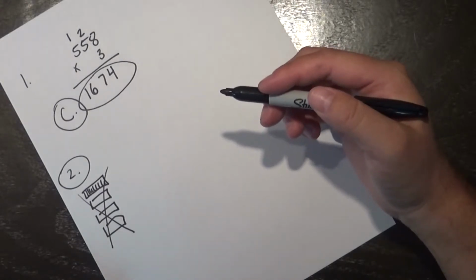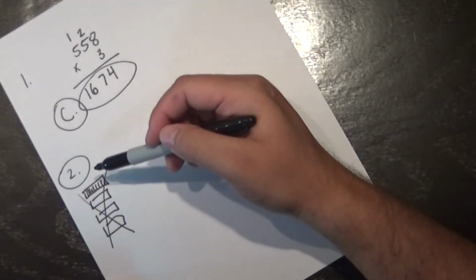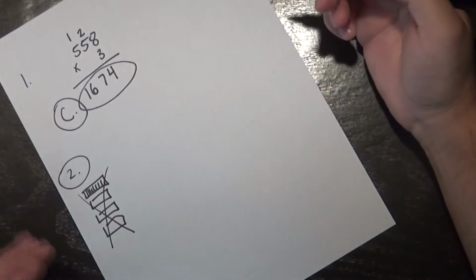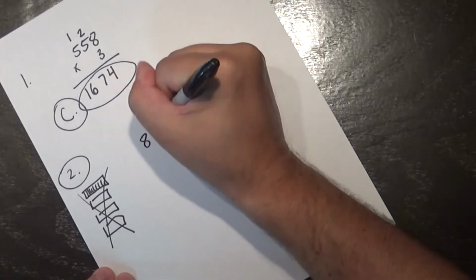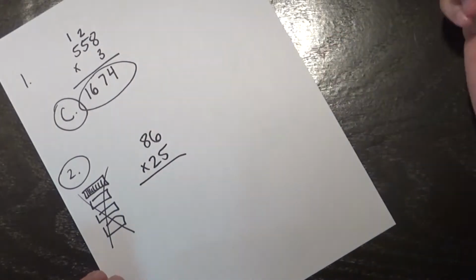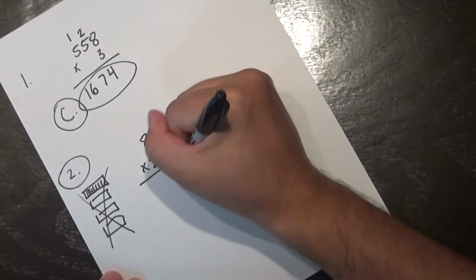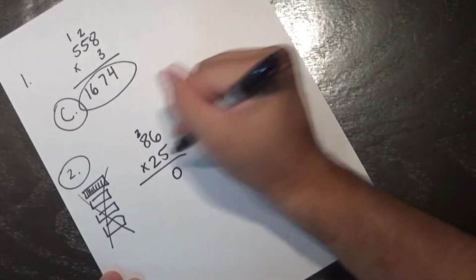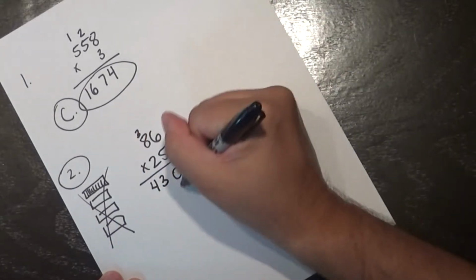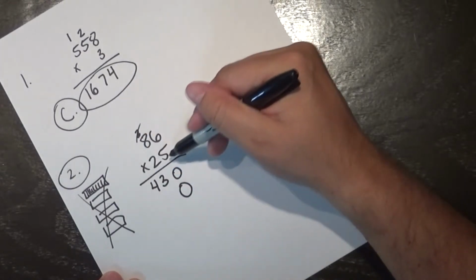Instead, let's just think about what we're doing. We have 25 bookcases with each one having 86 books. That's 86 plus 86 plus 86 plus 86, 25 times. Another way of doing that is just to take 86 times 25. Right, so on number 2, we're going to be multiplying every single time. So let's do some quick math. 5 times 6, that's going to give me 30. Bring my 3 up. 5 times 8, that's going to give me 40, plus the 3 is 43. I make sure I include my 0 here as a placeholder because now I'm multiplying by 20s.